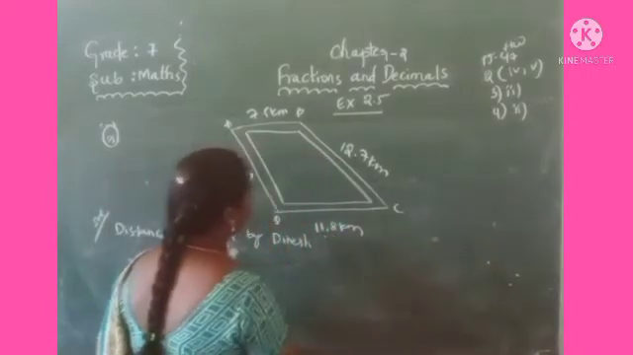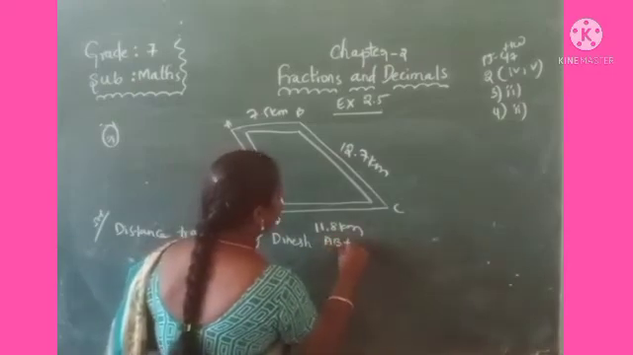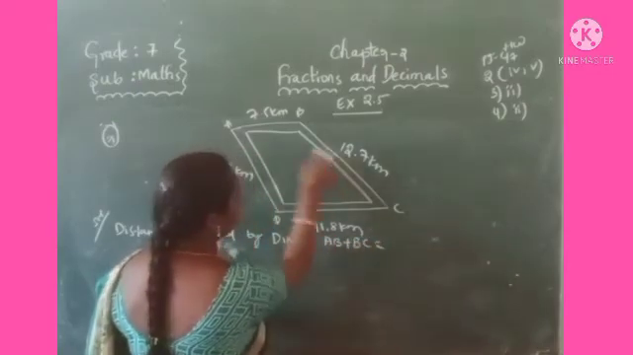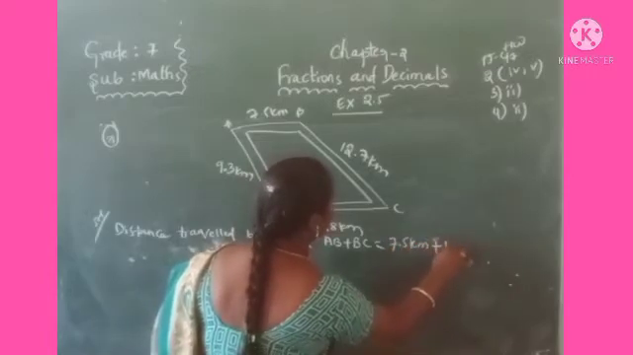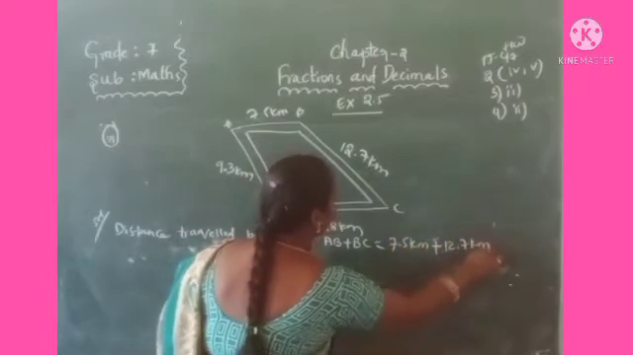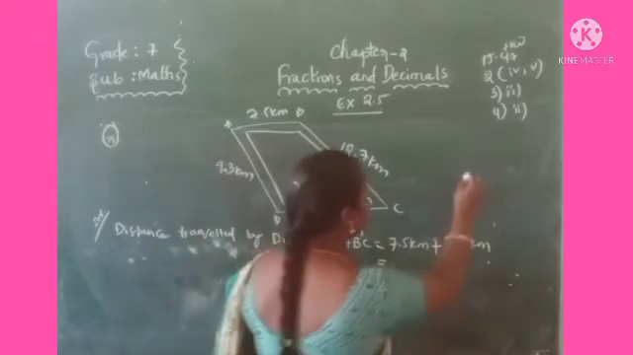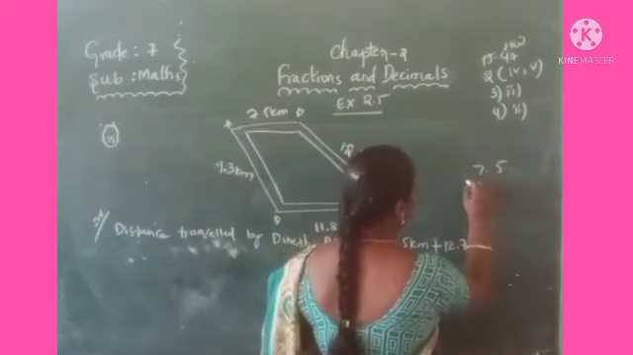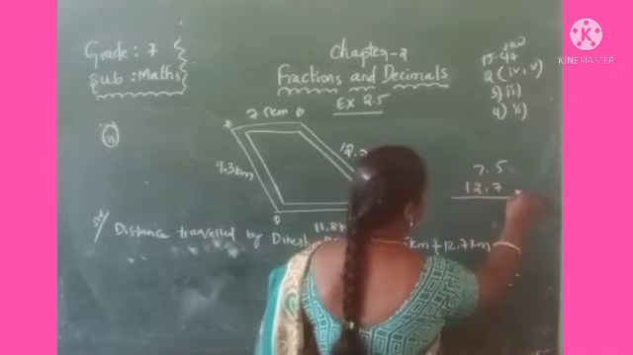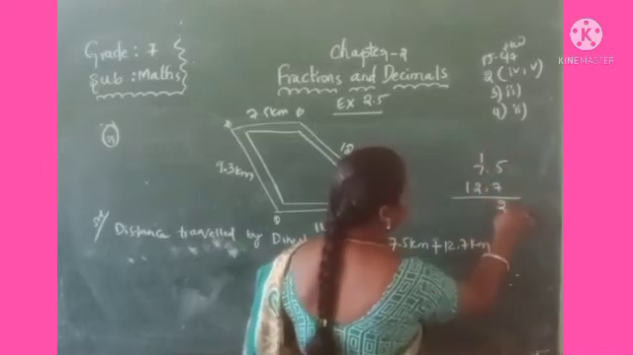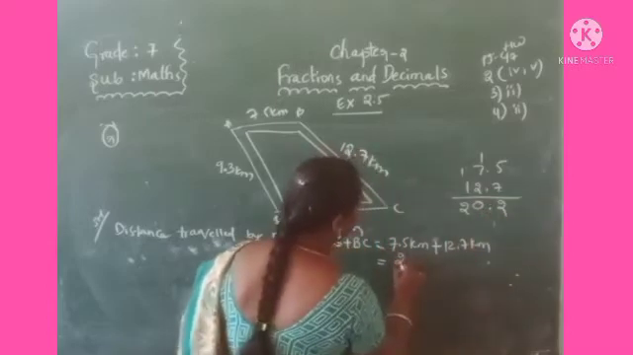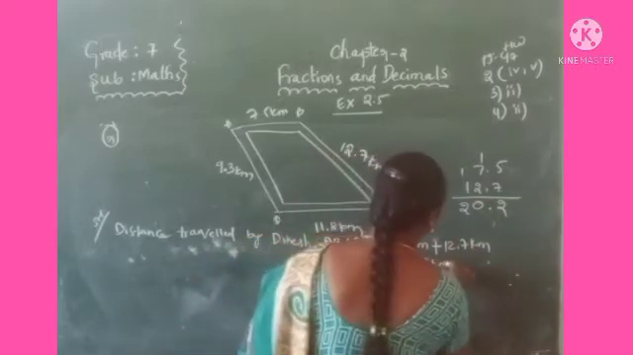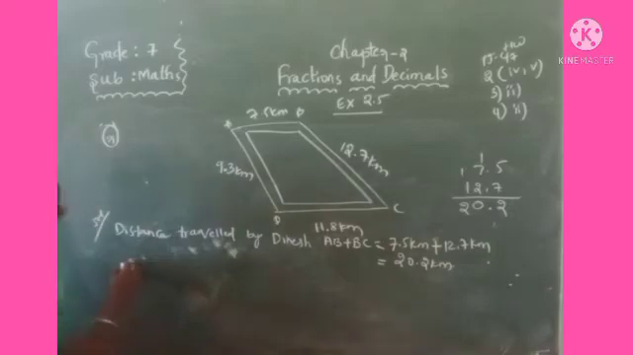Directly AB plus BC. Why? Because this is the total distance he has travelled, that is 7.5 kilometers plus 12.7 kilometers. Total is how much? 7.5 plus 12.7. 5 plus 7, 12. 7 plus 3, 10. That is 20.2 kilometers.